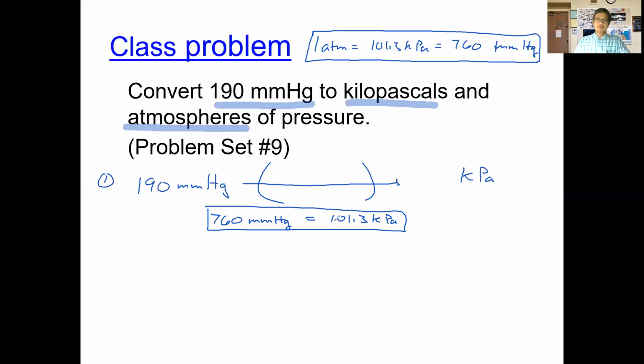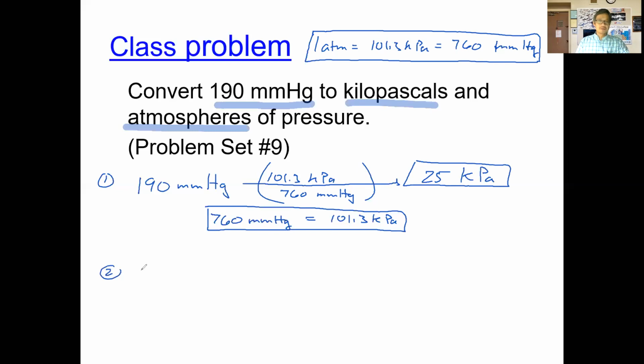And these are the 2 that we'll pick for this conversion here. Okay, let's go ahead and plug it into our problem to work this out. Since we start out with millimeters of mercury, we'll have 760 millimeters of mercury in the denominator and 101.3 kilopascals in our numerator. So plugging that in, then you end up with 25 kilopascals as your answer. Okay, all right, let's do the second conversion then.